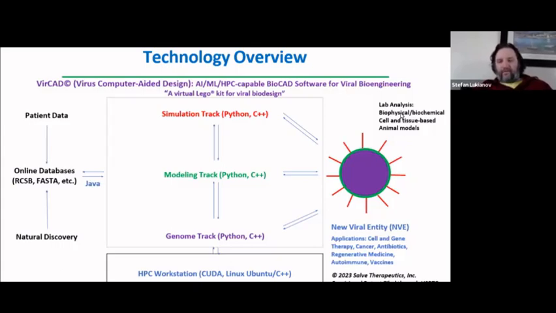So the techniques that we use for biochemistry and biophysics, as well as cell and animals, are quite established for viral type assays. And if you get from hit to lead faster, that reduces your wet lab costs as well, because you have less to test in the end through that type of validation.